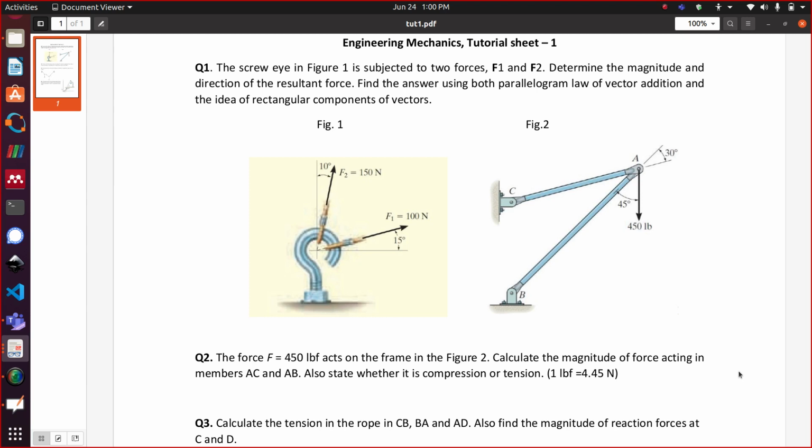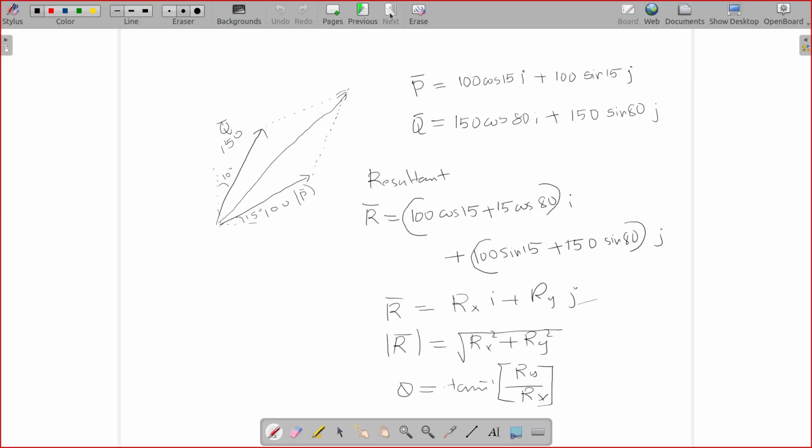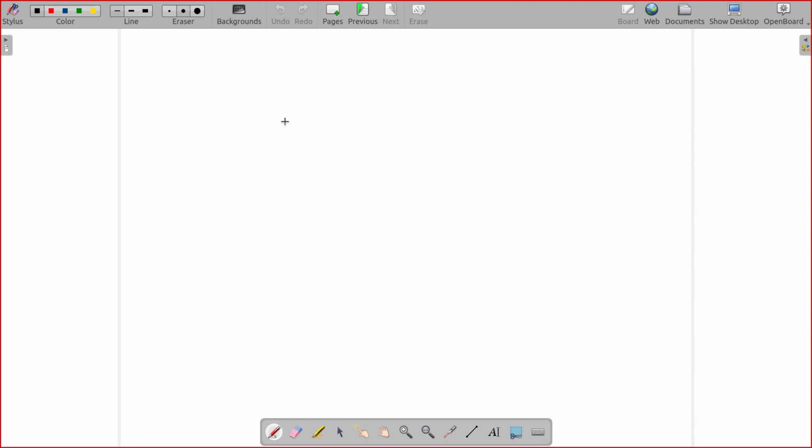Compressive force in a bar: if something is being compressed from either side, that is called compression.